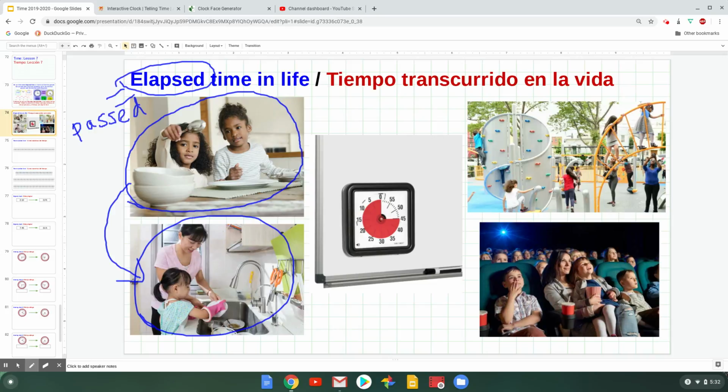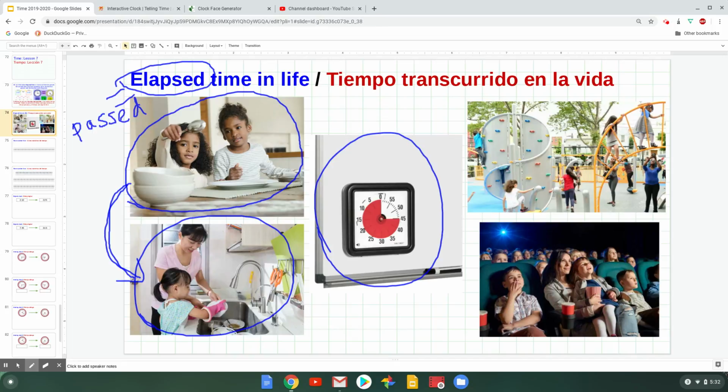You can think about how much time has gone by since you put those dishes on the table to when you had to clean those dishes. How much time elapsed while you were eating dinner? We think about elapsed time a lot at school because we think about things like how much more time do I have to finish my writing today, or how much more time is in the math lesson, or how much more time do we have until we go to recess and lunch. And you also think about elapsed time in your free time too.